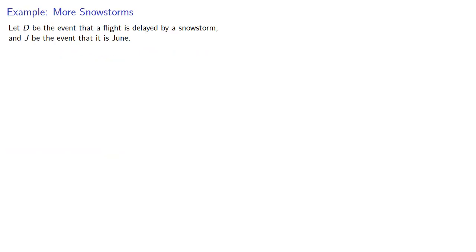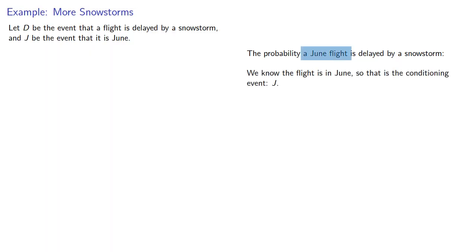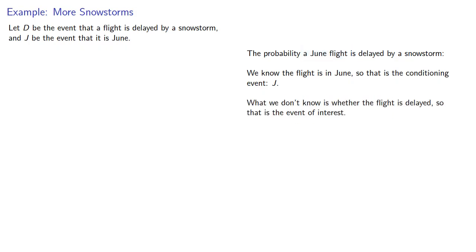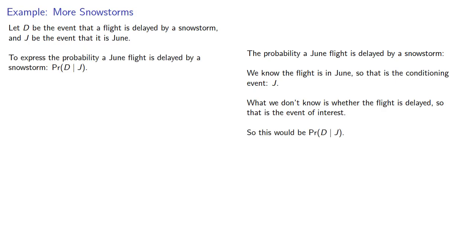Or let's take another example. Let D be the event that a flight is delayed by a snowstorm and J the event that it is in June. To express the probability that a June flight is delayed by a snowstorm, we know the flight is in June, so the conditioning event is J. What we don't know is whether or not the flight is delayed, so that's the event of interest, and so this would be the probability of D given J.